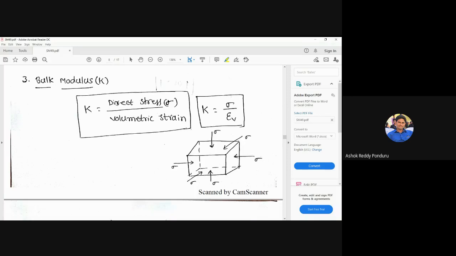But volumetric stress is totally different. In volumetric stress, there is no need for all to be compressive, they can all be tensile. No need for all directions to have the same magnitude. Suppose in the x direction there is 10, y direction 20, z direction 30, no problem, we call it a volumetric stress. That's why all direct stresses are volumetric stresses, but not all volumetric stresses are direct stresses. That is the meaning of bulk modulus here. Could the students understand? Hello?